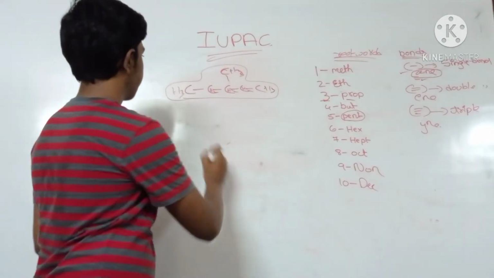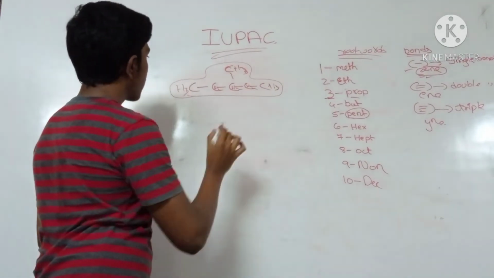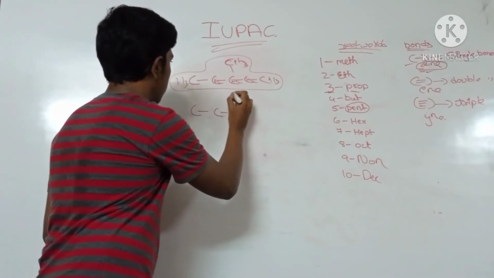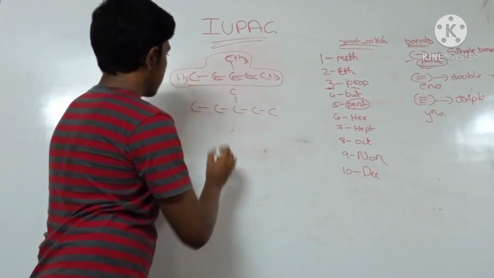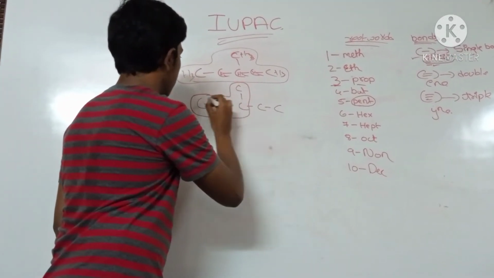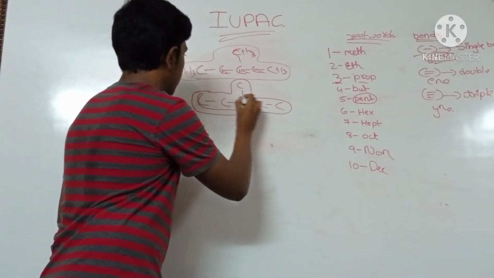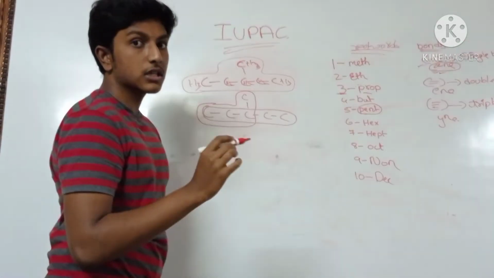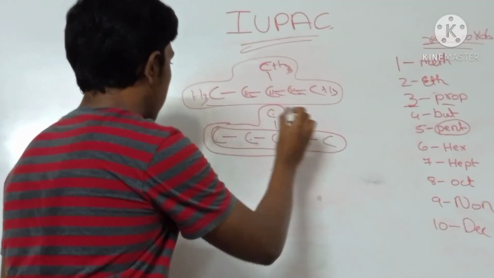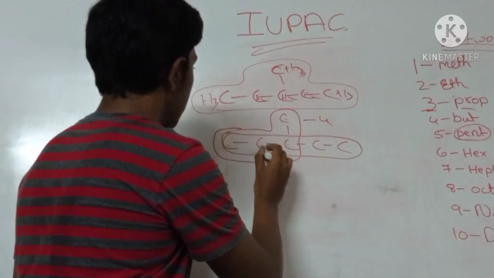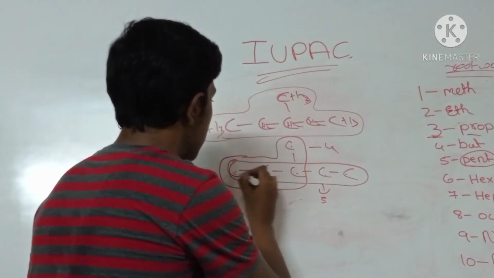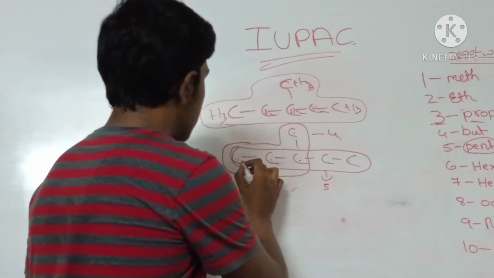Okay, I'll write. We have to select the longest carbon-carbon chain. Now I'll write this clearly. 1, 2, 3, 4. It contains 2 chains. One in this way, one in this way. We have to select the longest carbon-carbon chain. Here, in the first chain, 1, 2, 3, 4. 4 carbons. 1, 2, 3, 4, 5. Here we get 5 carbons. So this is the longest carbon-carbon chain. So it should be the main chain.